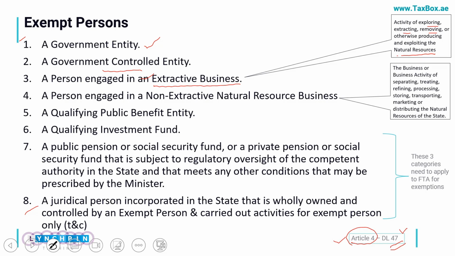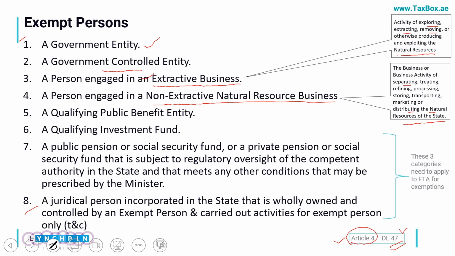Next is a person who is engaged in a non-extractive natural resource business. This is a very specialized activity, and these are only the businesses engaged in separating, treating, refining, processing and so on, or distributing the natural resources of the state.